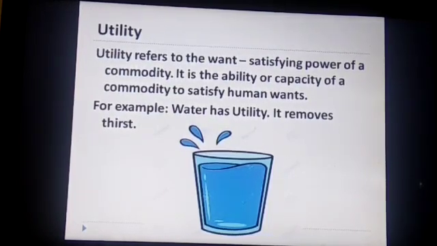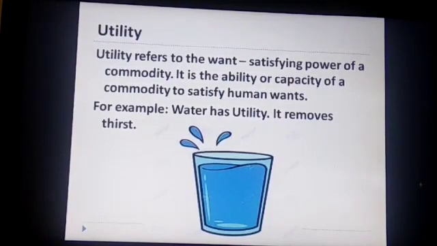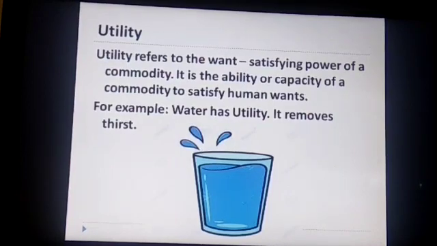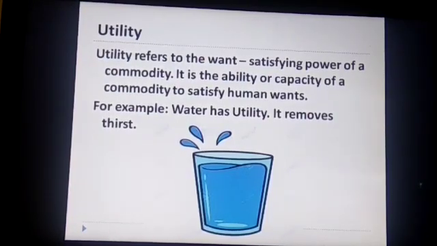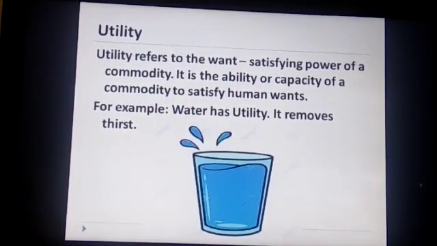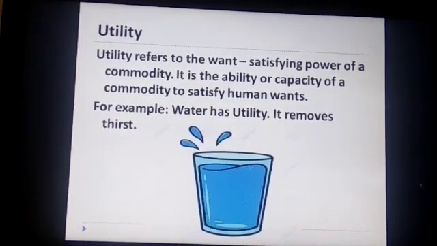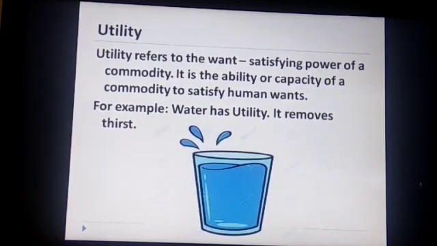So, whenever I say that water has utility, it means that water has the ability or capacity to satisfy what? Thirst. Same way we say that food has utility for us. So, when we say that food has utility for us, it means that food is used to remove hunger. The chapati or rice that we eat is removing our hunger.